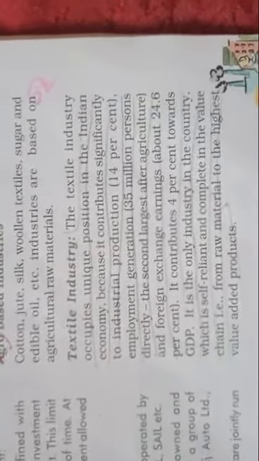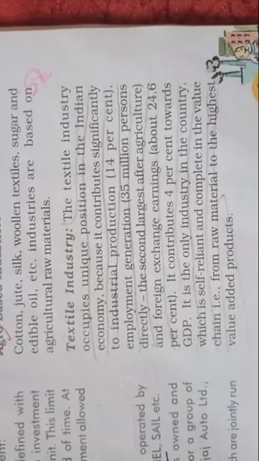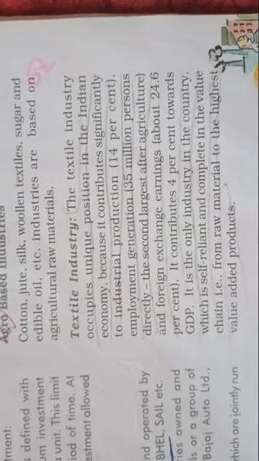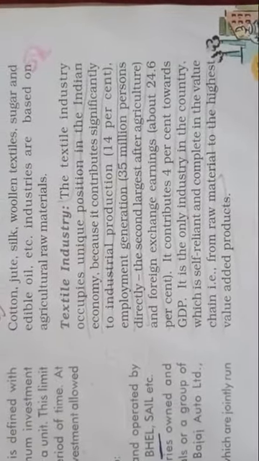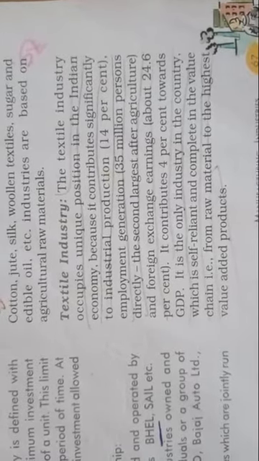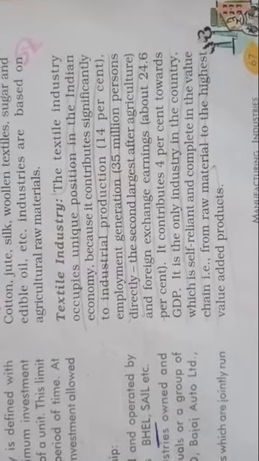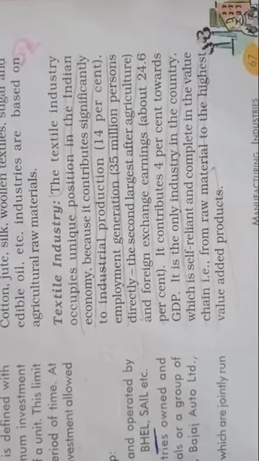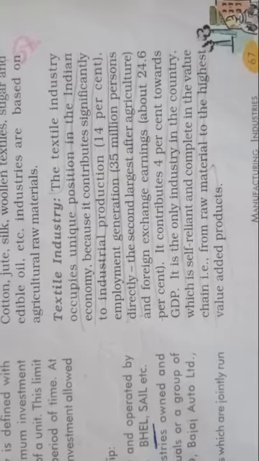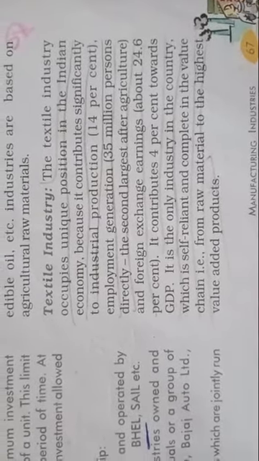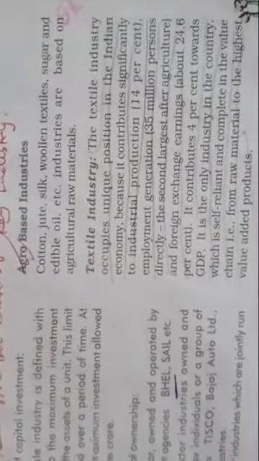Textile industry. The textile industry occupies a unique position in the Indian economy because it contributes significantly to industrial production, 14%, employment generation, 35 million persons directly, the second largest after agriculture, and foreign exchange earning, about 24.6%. It contributes 4% towards GDP. It is the only industry in the country which is self-reliant and complete in the value chain, that is, from raw material to the highest value added product. So you can see how important the textile industry is in India.